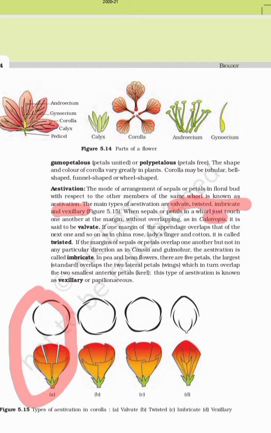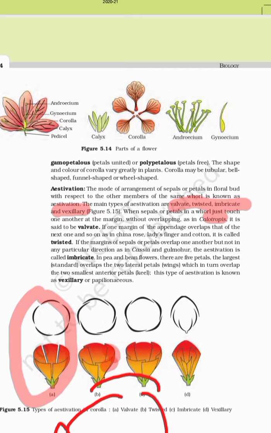If one margin of the appendage overlaps that of the other one, it is called twisted. You can see only one margin overlaps the other, so it is twisted. Third, if the margins of sepals or petals overlap one another, one is inner and the other is outer, that is imbricate.